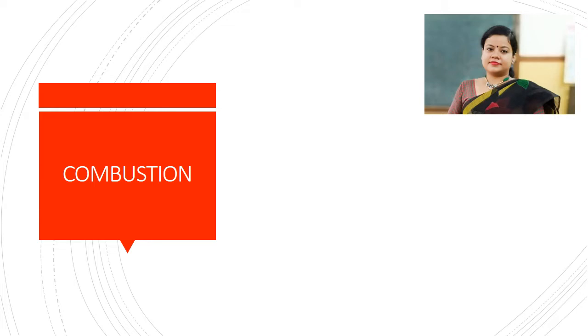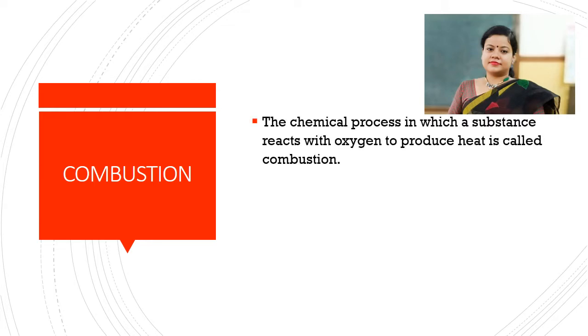Definition of combustion. The chemical process in which a substance reacts with oxygen to produce heat is called combustion. We know burning is not possible without oxygen, and when anything burns it reacts with oxygen, and it's always a chemical change. So the definition of combustion is the chemical process in which a substance reacts with oxygen to produce heat.